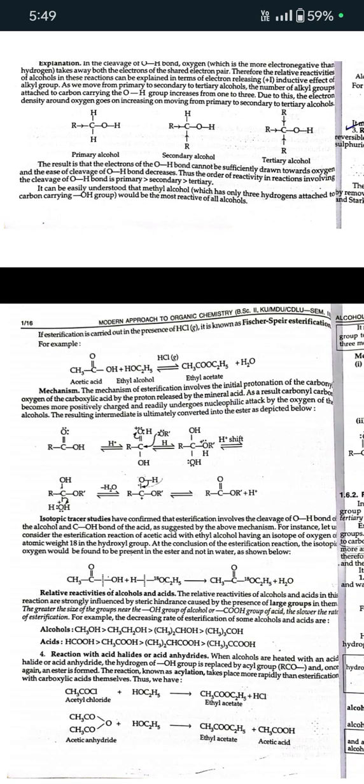If esterification is carried out in the presence of HCl, it is known as Fischer-Speier esterification. Mechanism: the mechanism of esterification involves the initial protonation of the carbonyl oxygen of the carboxylic acid by the proton released by the mineral acid. As a result, carbon becomes more positively charged and readily undergoes nucleophilic attack by the oxygen of the alcohol. The resulting intermediate is ultimately converted into ester as depicted below.